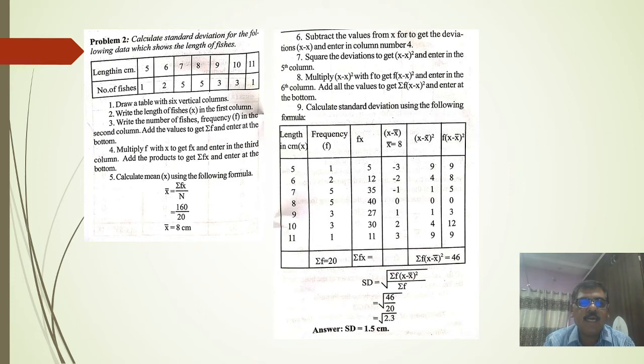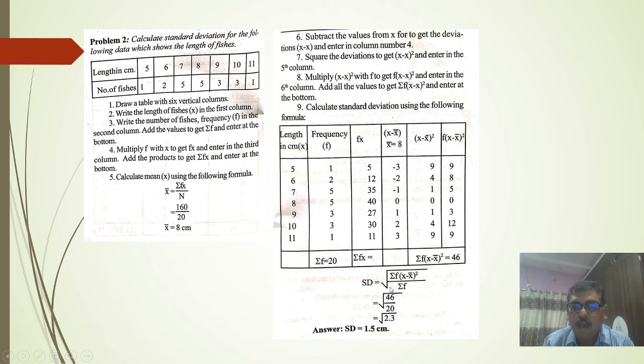Then again, a second example: calculate the standard deviation of fish length. Here the frequency is given, and therefore first of all we have to multiply the length of fish and the frequency, fx, that is 5, then 6 into 12, and likewise you have to calculate fx. For that purpose the formula is the square root of the summation of f times x minus x bar whole squared, divided by the summation of f.